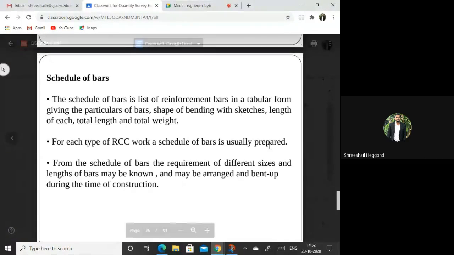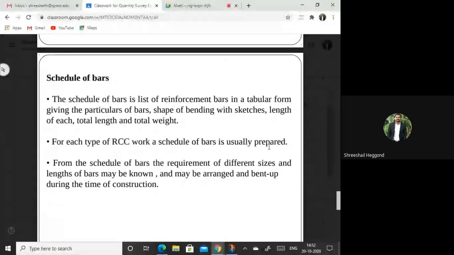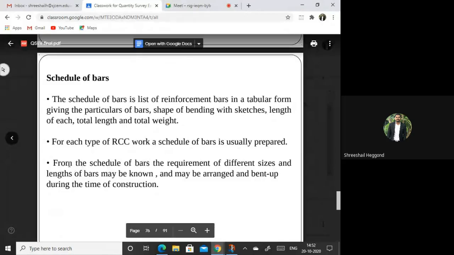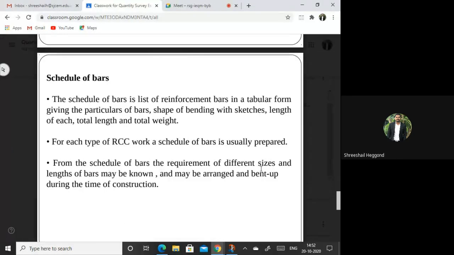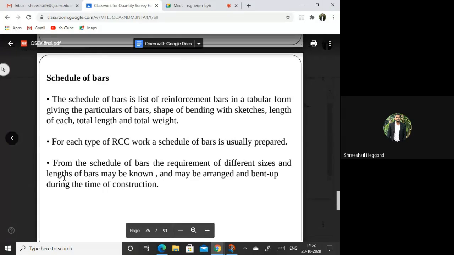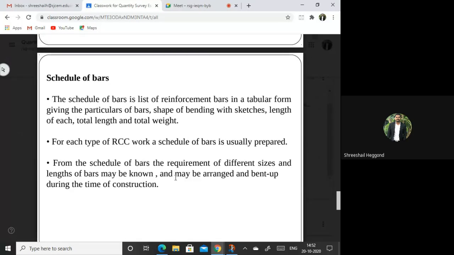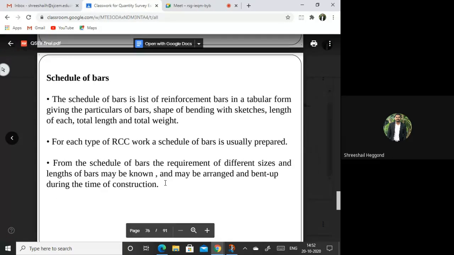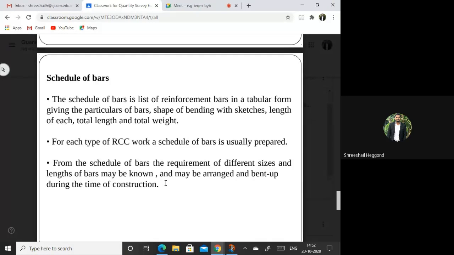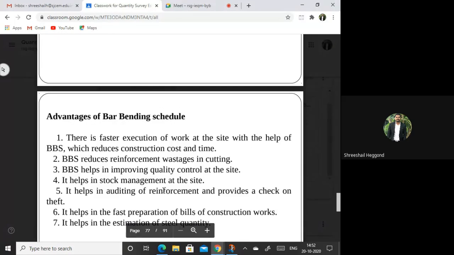How to prepare the schedule will be taken up in the upcoming classes. From the schedule of bars, the requirement of different sizes of bars and the length of the bars can be identified, and they may be arranged and bent up during the time of construction. From the drawing, we will be writing in the schedules and finding out what quantity of steel bars, bent up bars, hooks and stirrups are required. All of those will be given in the schedules. Depending upon the schedule, we can prepare the construction activity planning.